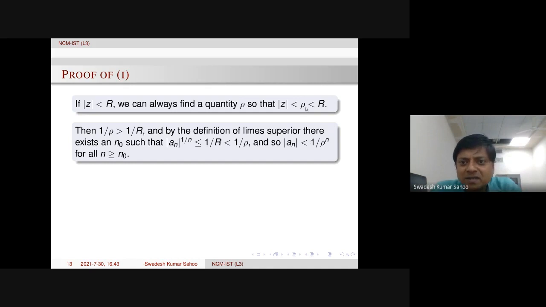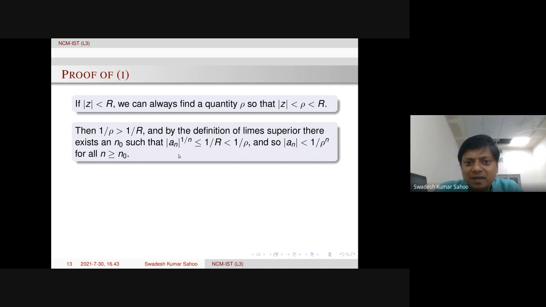Now, since rho is less than r, 1 over rho will be bigger than 1 over r. Then, by the definition of limit supremum, we can find an n naught, because 1 over r is the limit supremum of this quantity. Therefore, 1 over r will be bigger than or equal to this quantity, modulus of an power 1 by n. But 1 over r is less than 1 over rho.